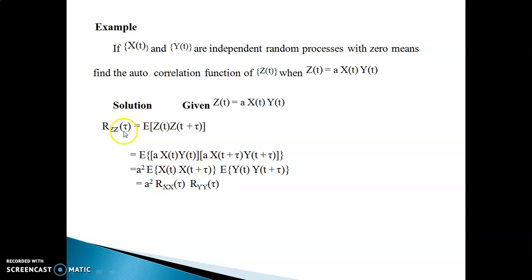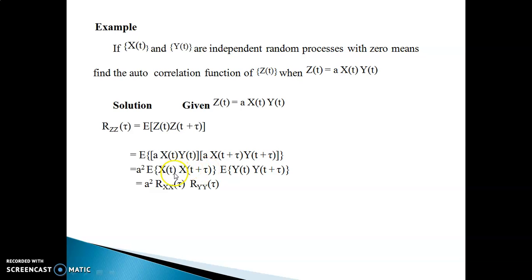So you are given this random process z of t. So rzz of tau equals expectation of z of t multiplied with z of t plus tau, which is expectation of, you substitute for z of t, and z of t plus tau you get by replacing t with t plus tau in z of t. Then a multiplied with a square, constant can be taken out of expectation because x and y are independent, and you can use the property of expectation of product of independent variables equal to product of their expectations. So you are getting expectation of x of t plus tau multiplied with expectation of y of t plus tau.